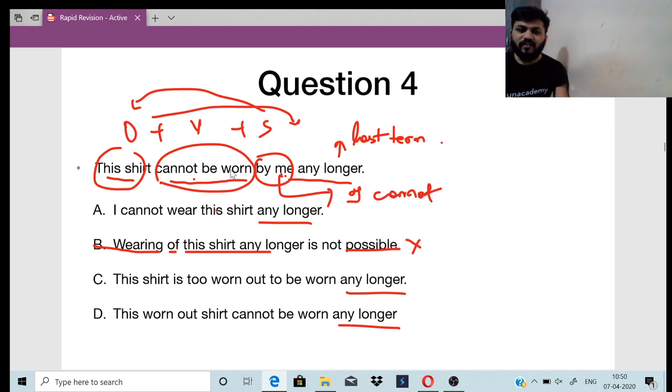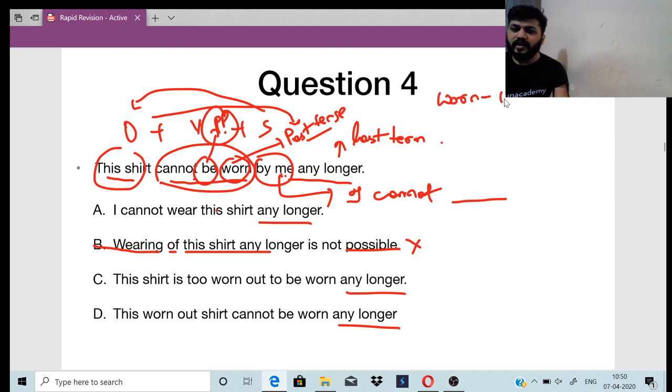I cannot. Were is there. What is were? Were is a past tense, right? Past tense and the past participle are also there. Okay, you have the past participle, you have the past tense. So what will come here? The present tense. What is the present tense of were? It is wear, right? Present tense of were is wear. I cannot wear this shirt any longer, right?